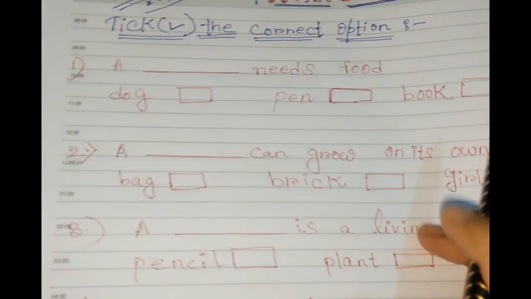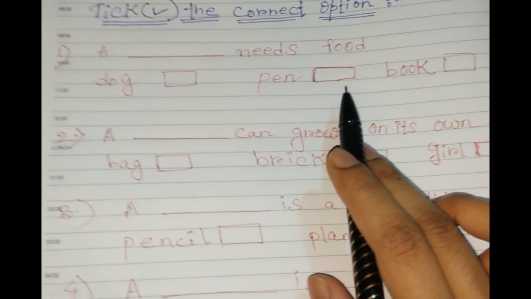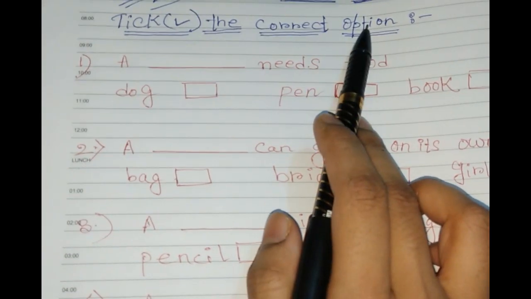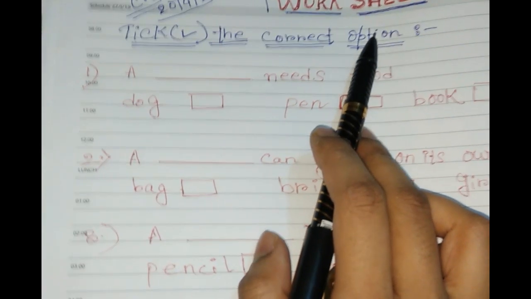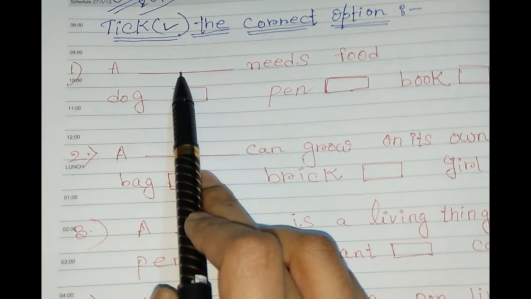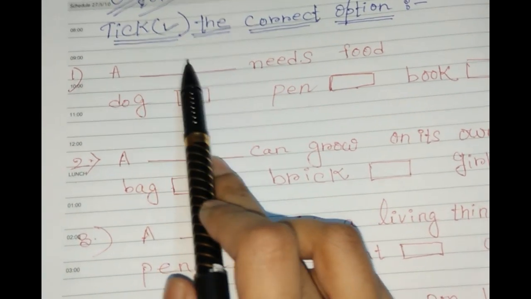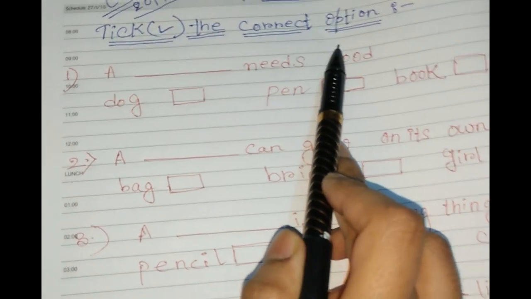Now, there is one worksheet for you. Okay, so let students do it yourself. You can do it yourself. Very interesting. Take the correct option. What did I say? Take the correct option. Okay, so let's start. A dash needs food. What needs food? A dash needs food.